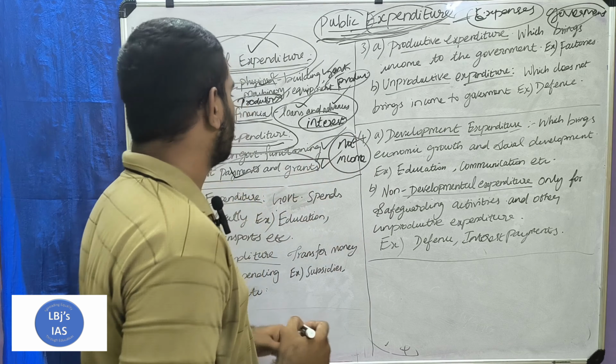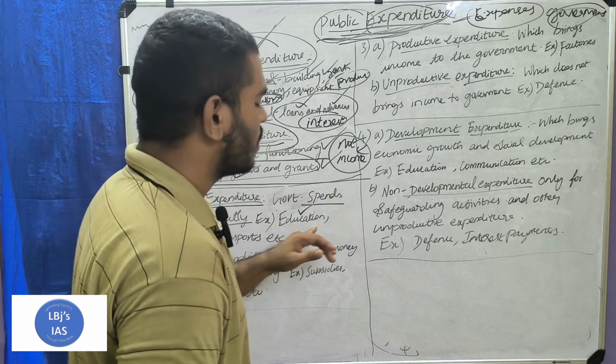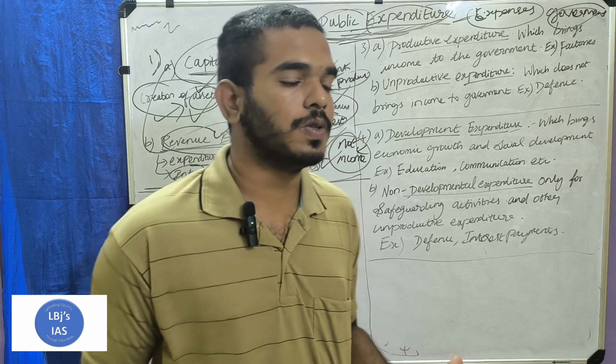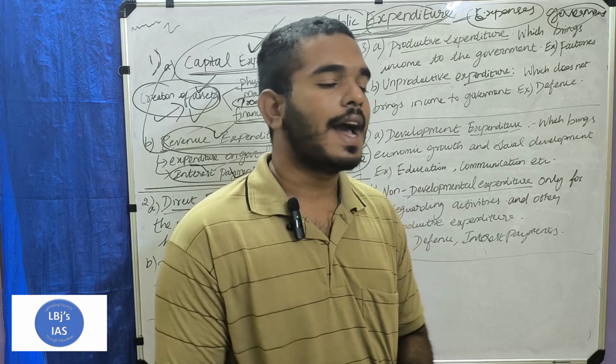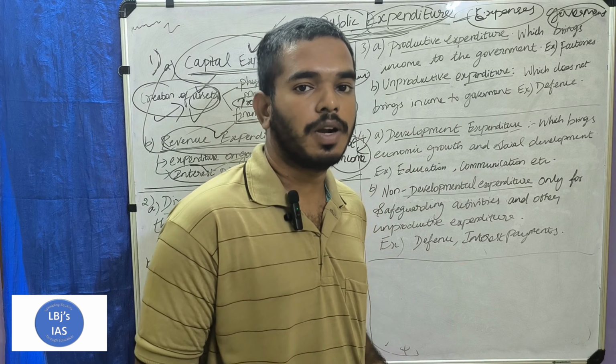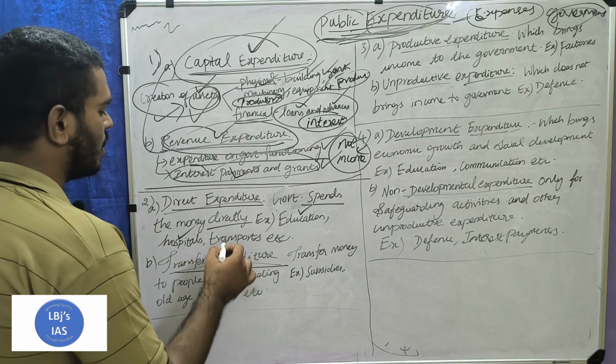Next one that we are going to see is direct expenditure and transfer expenditure. Direct expenditure is where the government spends the money directly. So the government spends money on various things directly by its own hand. Take for example, the government constructs schools for giving education to the people. Then the government constructs hospitals to give treatment to the people. So money is spent by the government directly.